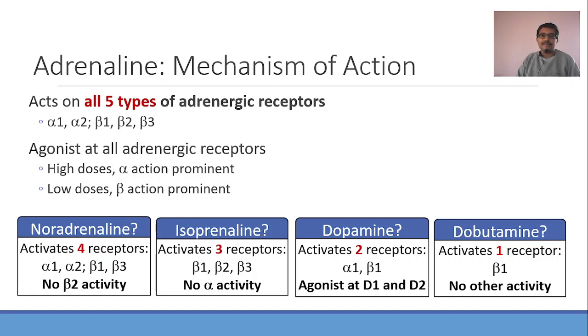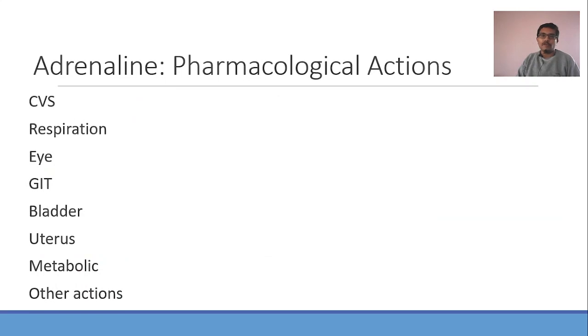Moving on. Next heading is actions. So, pharmacological actions of adrenaline. It can be described under various systems headings. Let us start with CVS. What are all the cardiovascular actions of adrenaline? The cardiovascular system actions of adrenaline can be further described under 3 headings: cardiac, vascular and blood pressure.